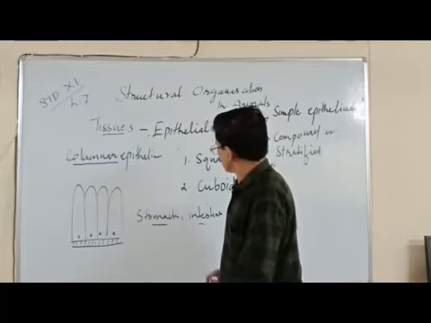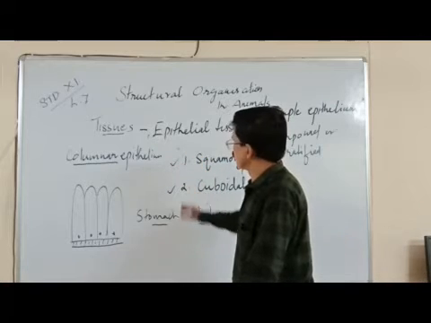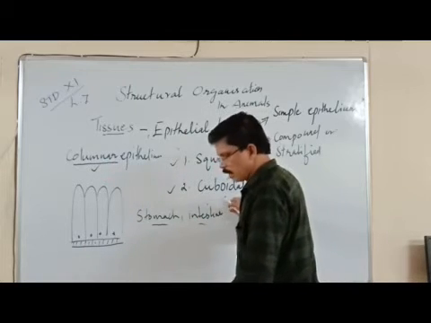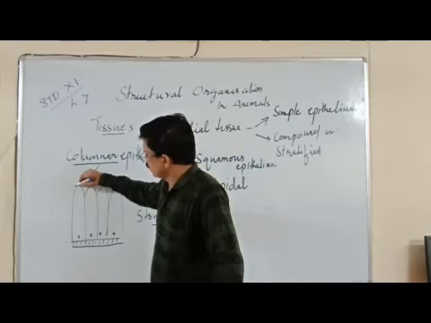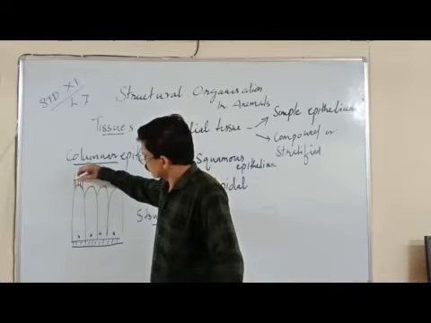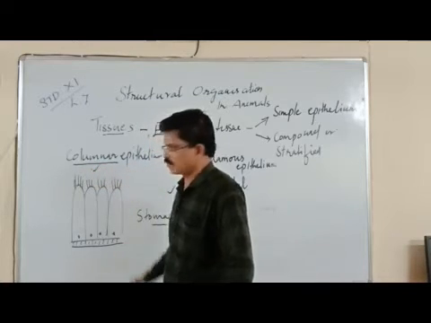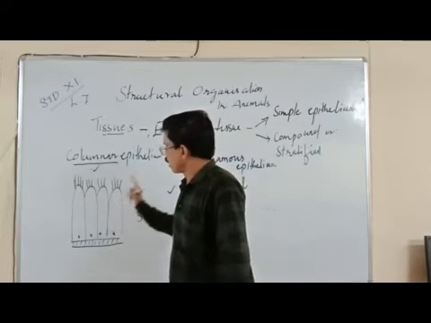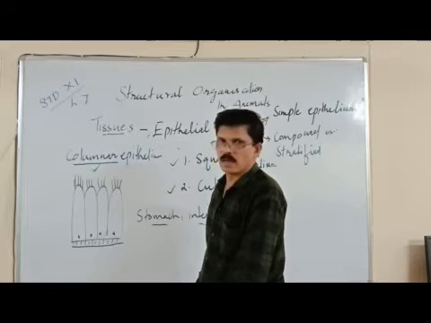These are the three basic types of epithelial tissues: squamous epithelium, cuboidal epithelium, and columnar epithelium. Now, in the cuboidal epithelium and the columnar epithelium, sometimes there are cilia attached to the surface of cells. Such tissues, particularly cuboidal and columnar epithelium with cilia, are called ciliated columnar epithelium.